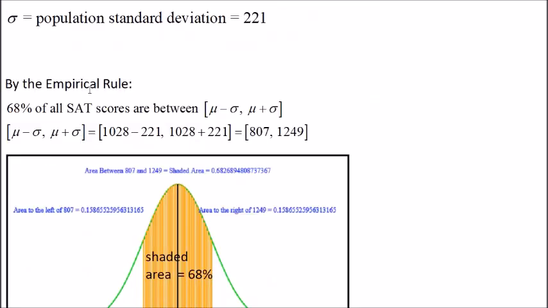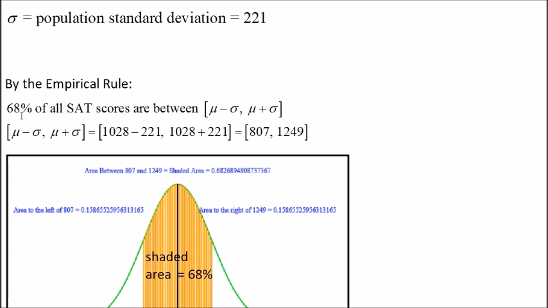The empirical rule says that 68% of all SAT scores in 2023 are between mu minus sigma and mu plus sigma. In this case, mu is the population mean, which is 1,028, and sigma is the population standard deviation, which is 221. 1,028 minus 221 is 807, and 1,028 plus 221 is 1,249.